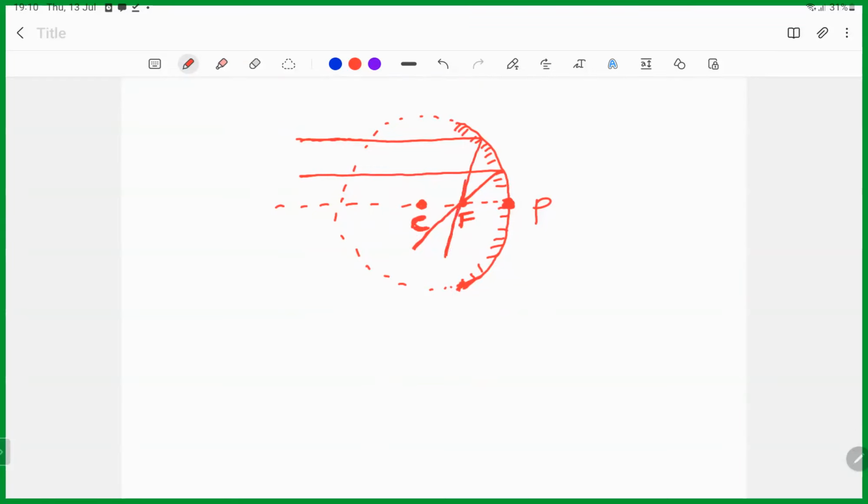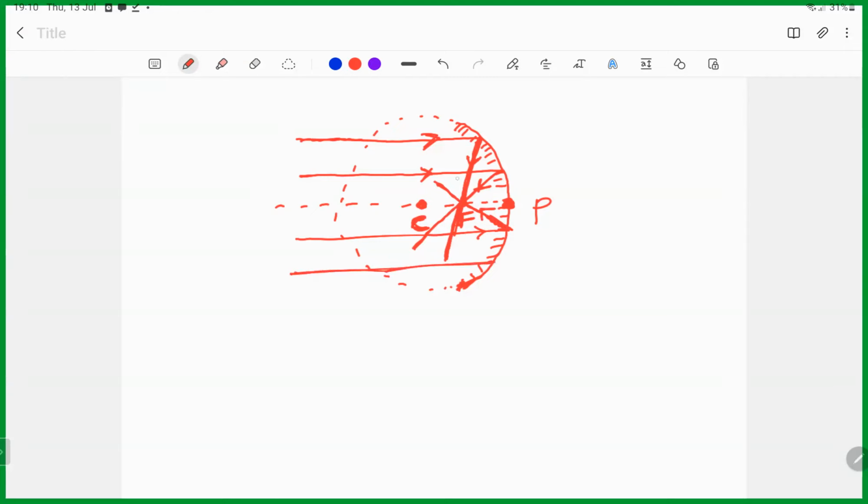Now take one more ray here. What will happen again? It passes through the focus. This is incident, this is reflected. Now take one more. This one also passes through the focus. Always we need to show the direction.